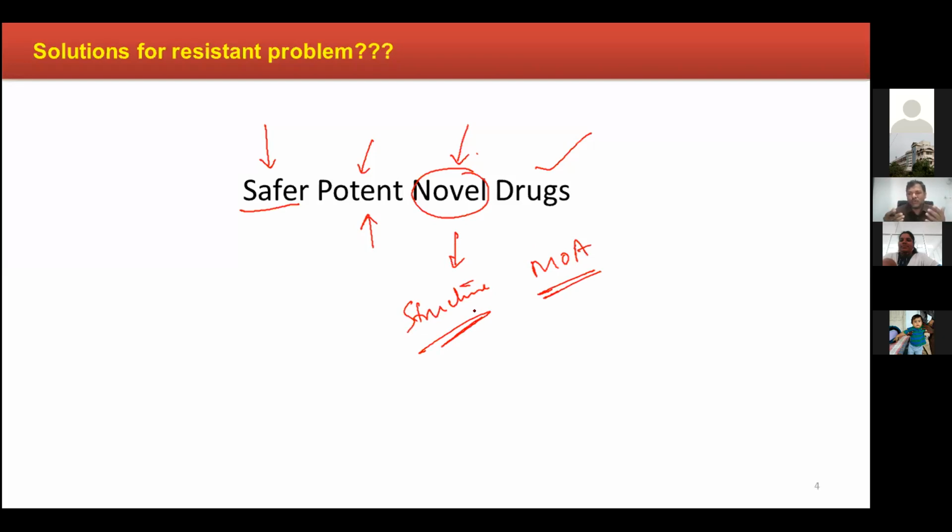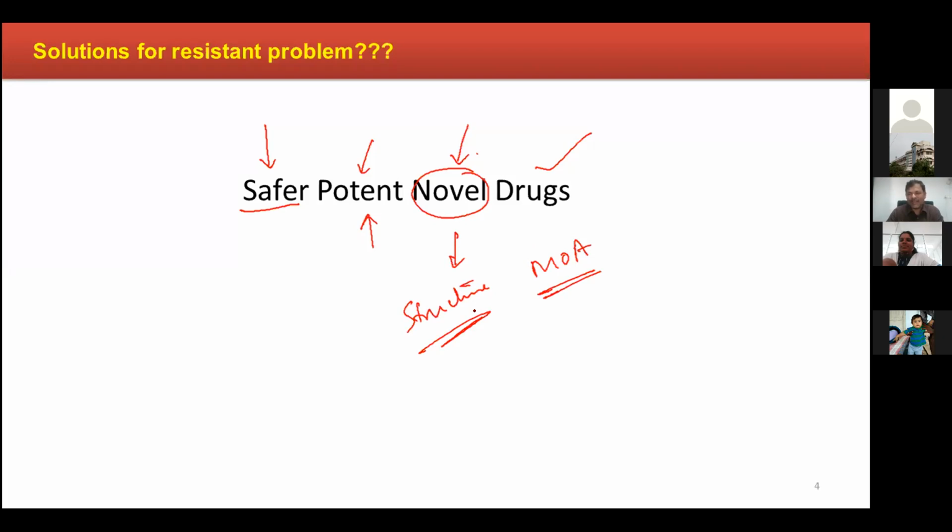If you choose a completely novel chemical structure, there is a higher possibility that the mechanism of action can also be different. It means, like, when we take penicillins and cephalosporins, they share some commonality in their chemistry as well as mechanism of action.